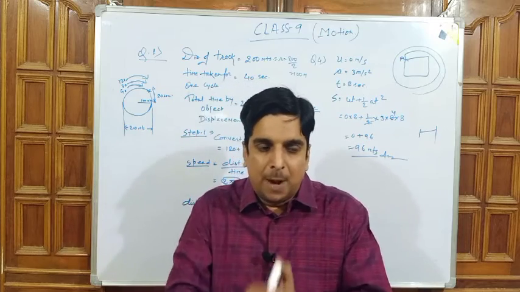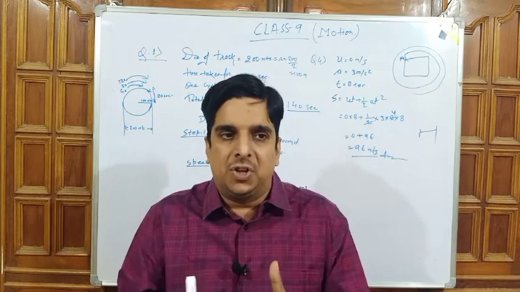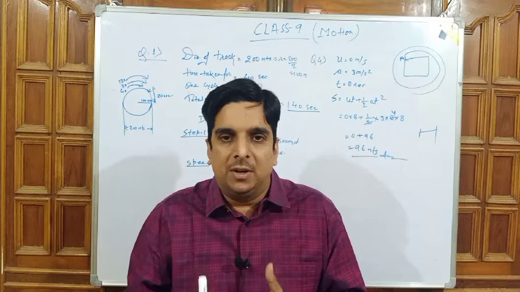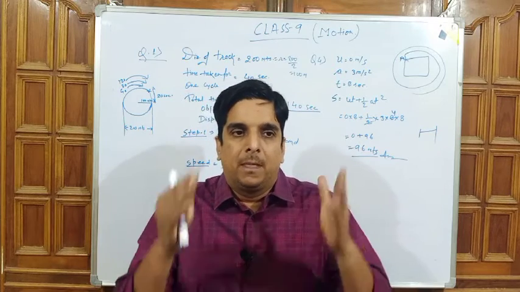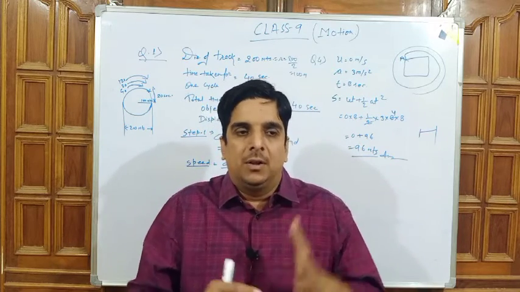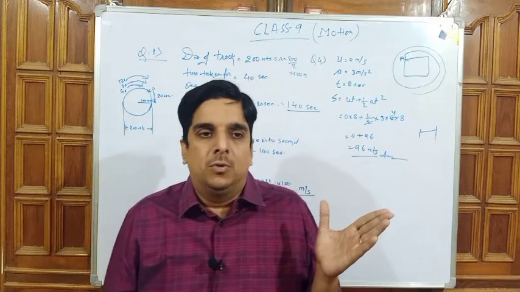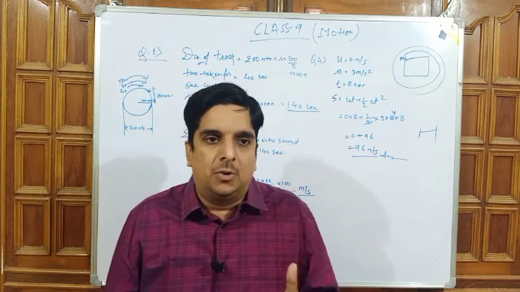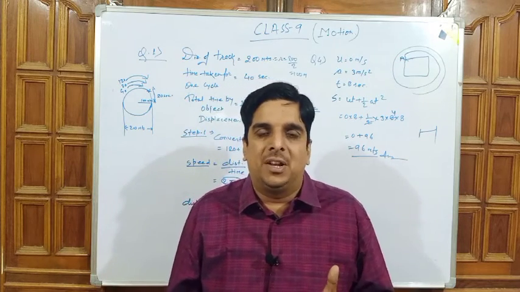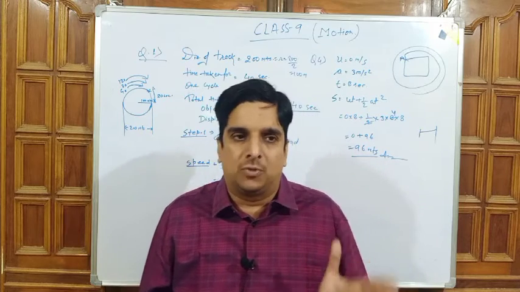So up to now, in today's session we discussed motion, types of motion, and the 3 laws of motion: v minus u by t is equal to a, s is equal to ut plus half at square, v square is equal to u square plus 2as.